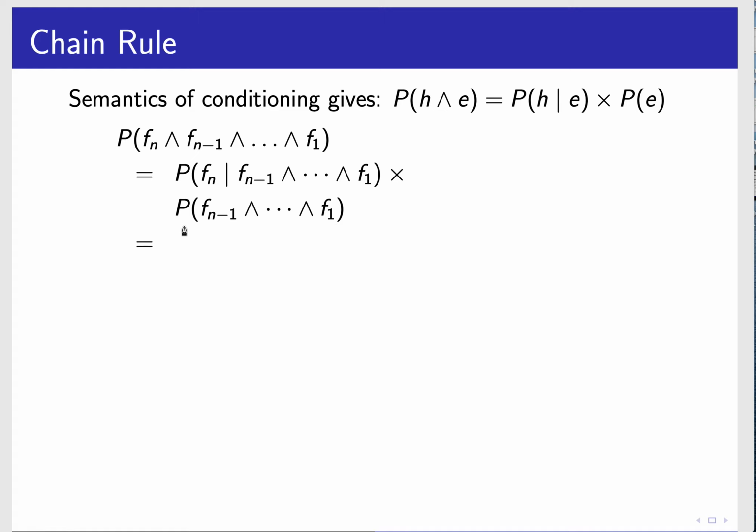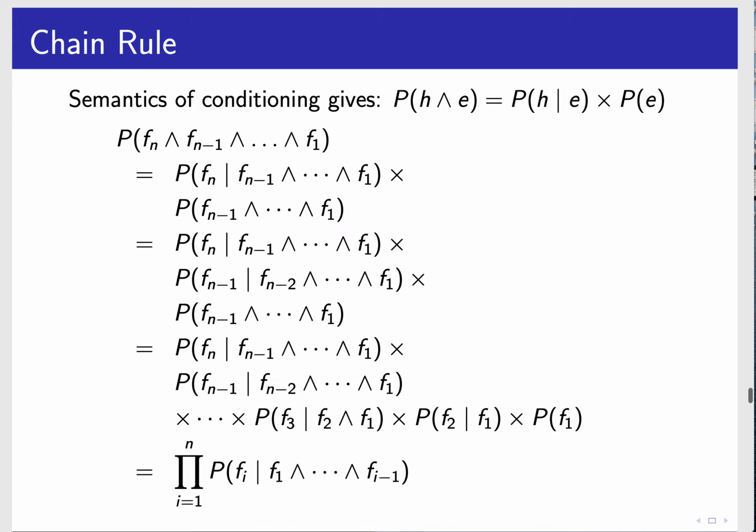And now we're going to do it again to this form. We're going to repeat the same thing to this formula, which is just applying this formula again. If we keep doing that over and over again, we'll end up noticing that it's f of n given all the predecessors times f of n minus 1 given all the ones before, times f of 3 given f of 2 and f of 1, times f of 2 given f of 1, times the probability of f of 1.